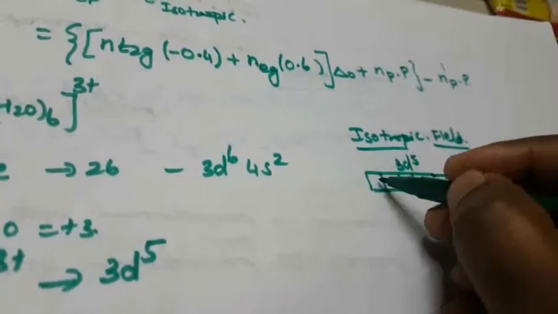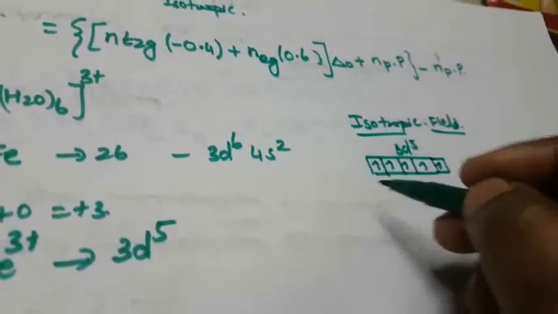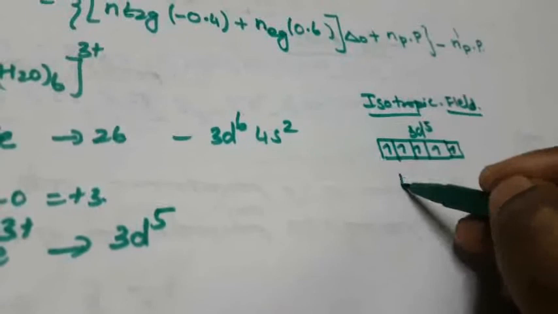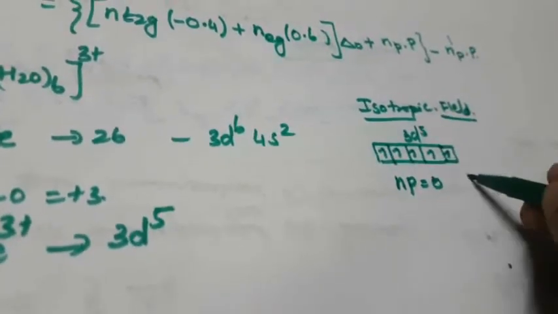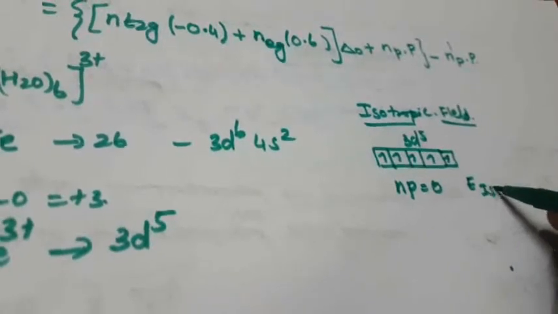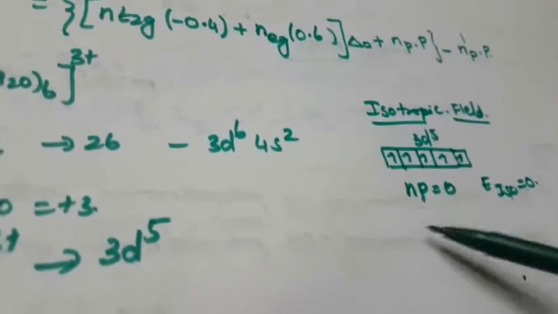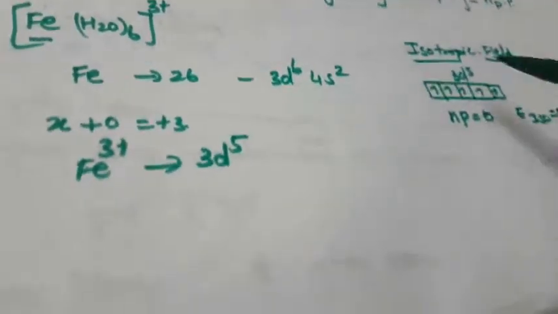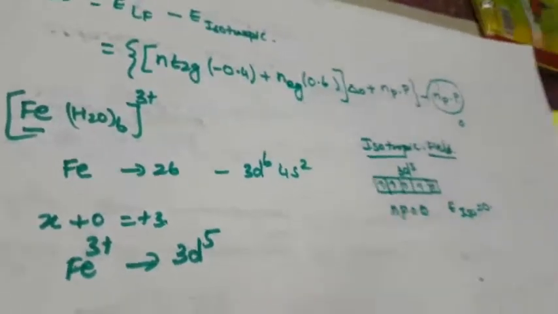3d5, how to fill the electrons? 1, 2, 3, 4, 5. So is there any pairing? All are unpaired electrons, so the number of paired electrons will be 0. So the energy of the isotropic field is also 0. N dash P into pairing energy, with number of pairing 0, so the isotropic field will be 0. So this term becomes 0. Okay, this is the first one.